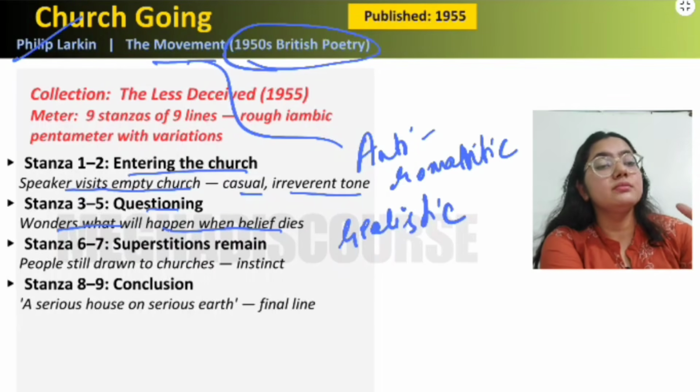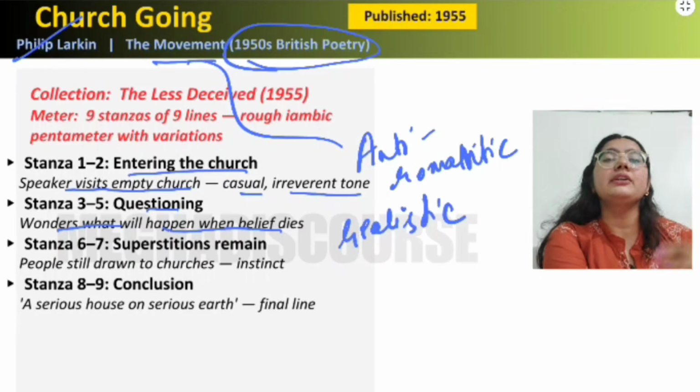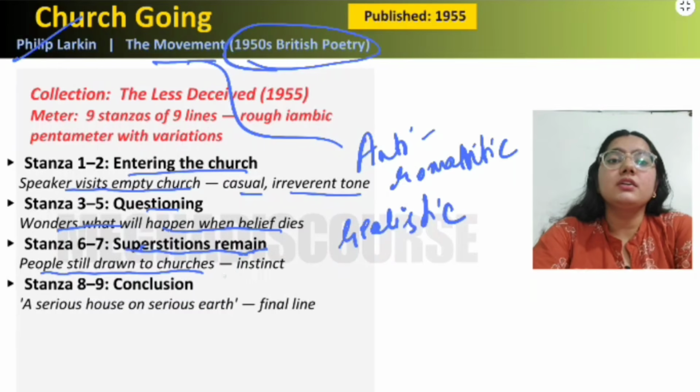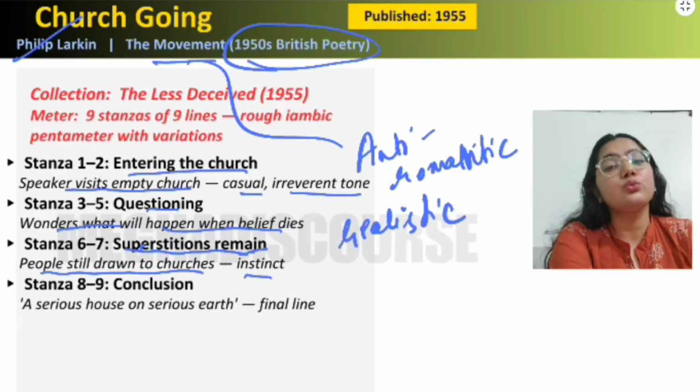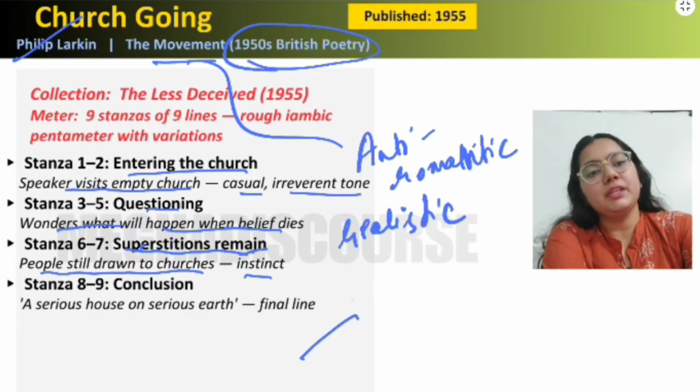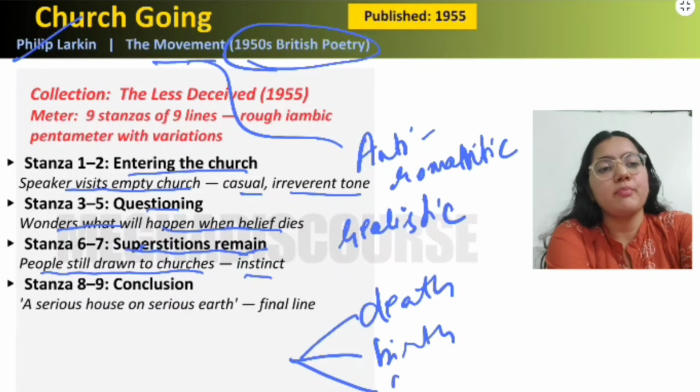If there are excavations, if there is evidence, only those people are interested in ruined buildings. Still drawn to churches: this means there are people who are still drawn to churches, because churches are the place where there are announcements of deaths, births and marriages.